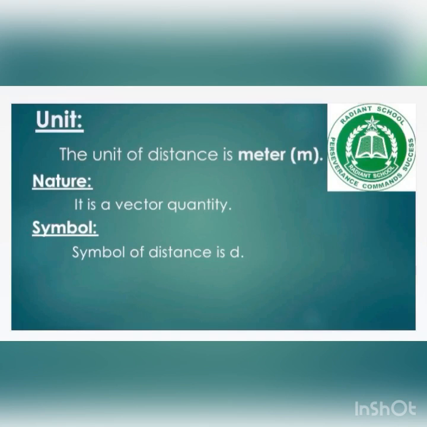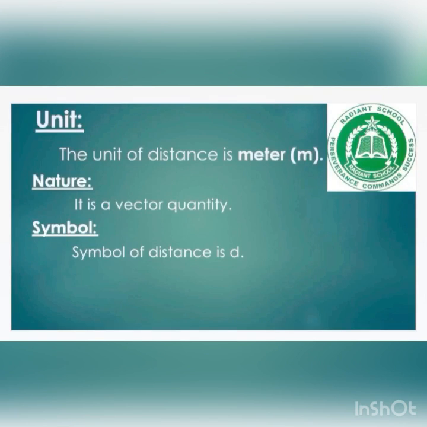Displacement is a vector quantity because both the magnitude and the direction are used to describe it, and it is written with the symbol D. So, students, these are the 3 points about displacement.